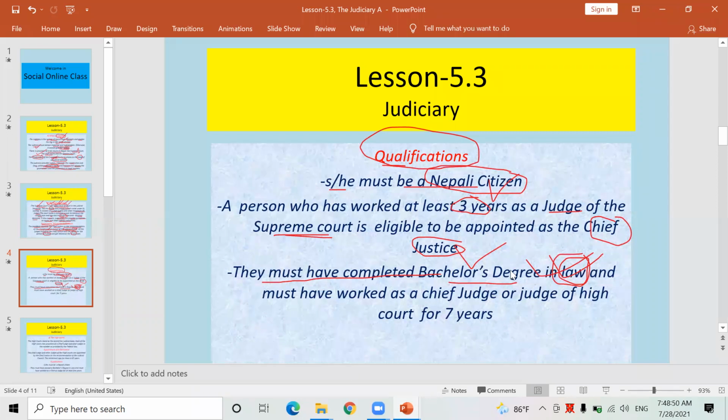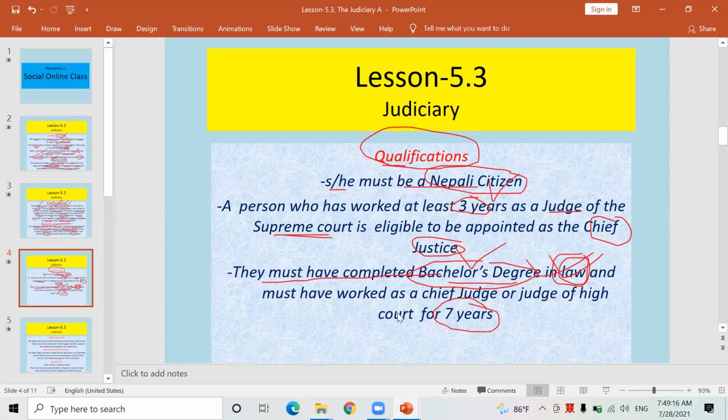This subject is launching. I mean, who has studied a bachelor degree? Who has completed a bachelor degree by studying law from any school, college, or university, and who has worked as a chief judge or judge of a high court for 7 years? Such a person can be chief justice or judge of the Supreme Court.